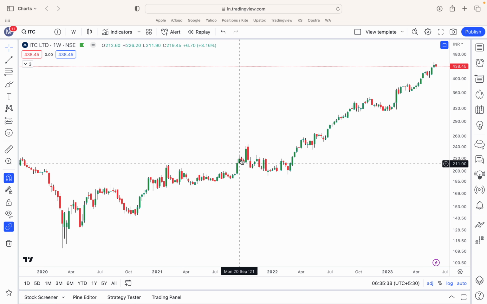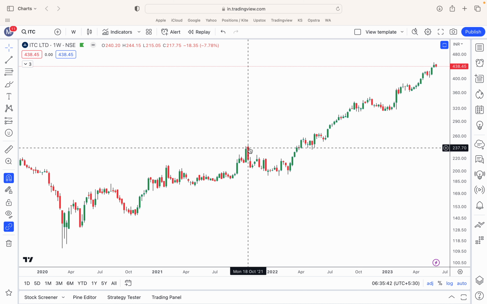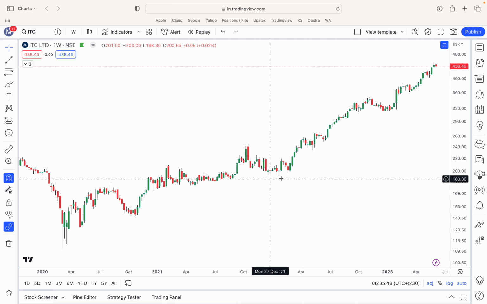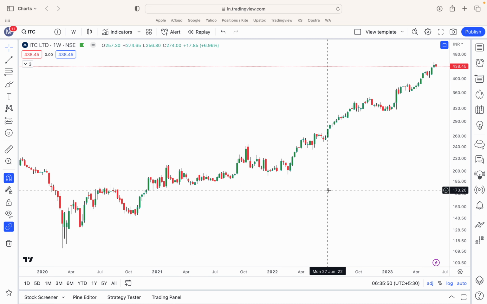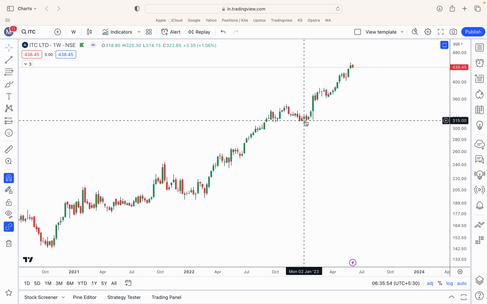Next, when the prices again go up and break the previous high, you can again shift your trailing stop loss to these levels. Likewise, you can find the previous higher lows and keep on shifting your trailing stop losses to stay in the trade for a longer duration of time.